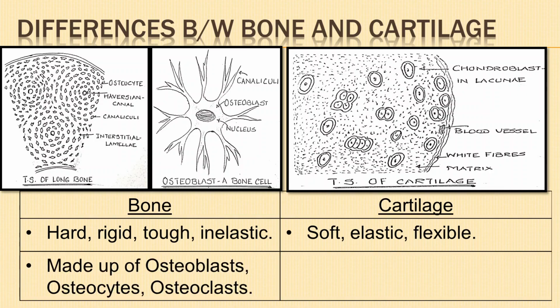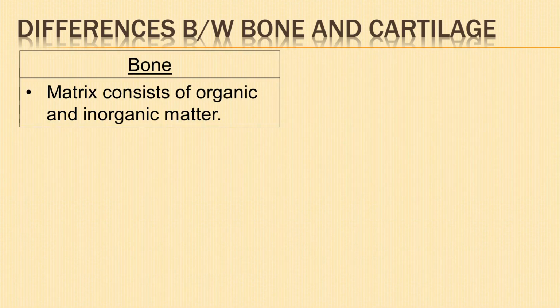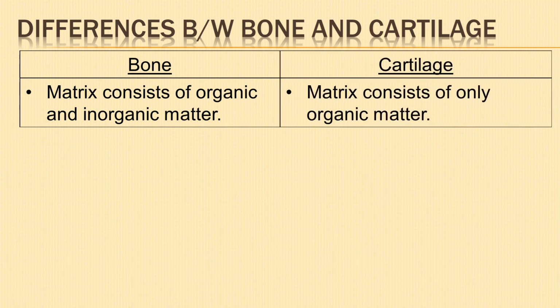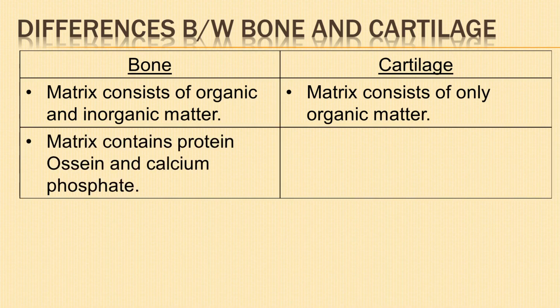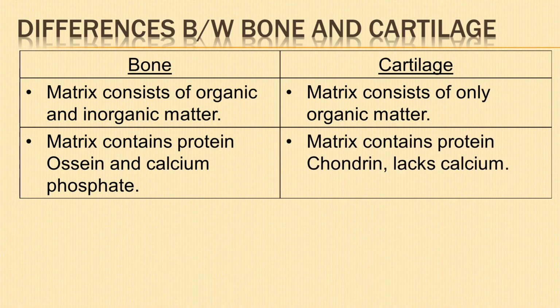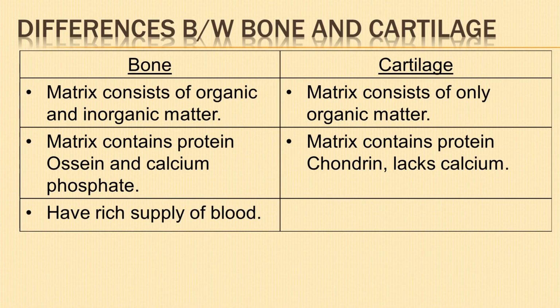Bones are made up of osteoblasts, osteocytes, osteoclasts. Cartilage is made up of chondrocytes. Matrix of bone is both organic and inorganic. Matrix of cartilage consists of entirely organic matter. Matrix of bone contains protein ossein and calcium phosphate. Matrix of cartilage contains protein chondrin and usually lacks calcium. Bones have rich supply of blood.